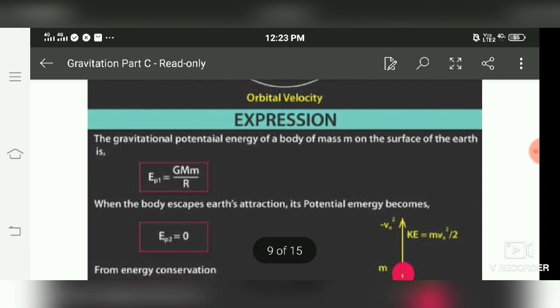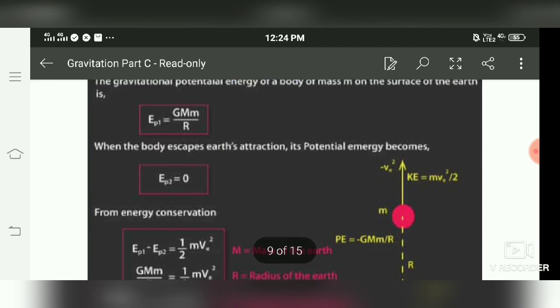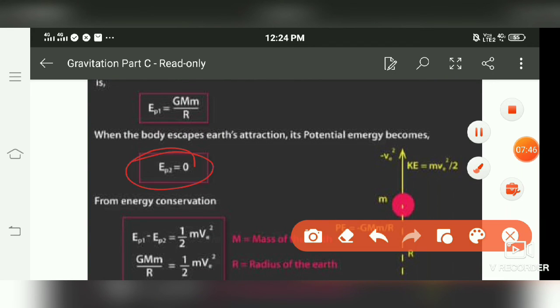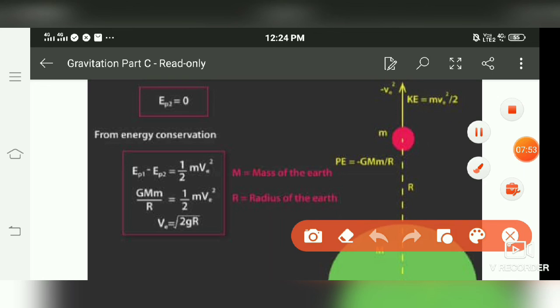Now the expression of escape velocity: if a thing is on the surface of Earth, its gravitational potential energy is minus capital G, small m, capital M upon capital R. But once it escapes from the surface of Earth, as there is no gravitational force of attraction, this potential energy comes out to be zero. But as we know from the law of conservation of energy, energy always gets converted from one form to another. So here potential energy is converted into kinetic energy, and here this velocity is equal to the escape velocity. So by substituting the value of the first potential energy and the second potential energy, and solving it, we will get the value of escape velocity.